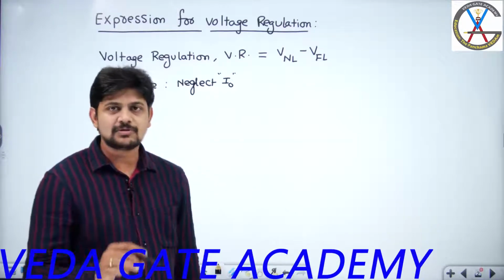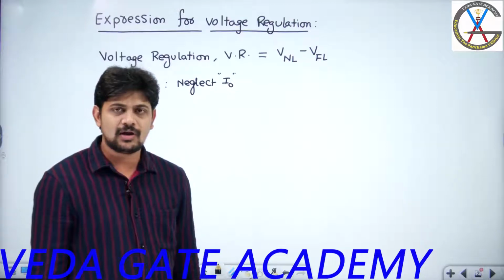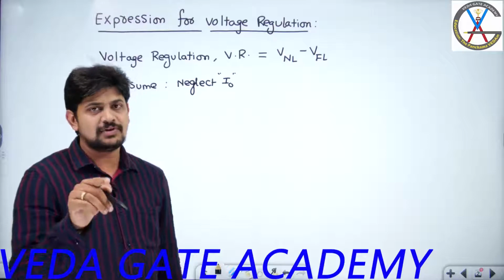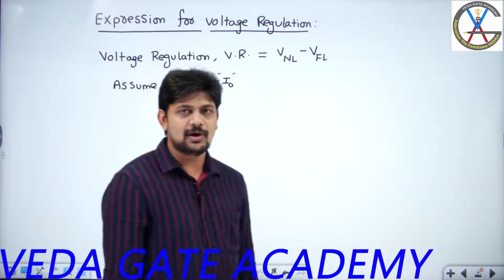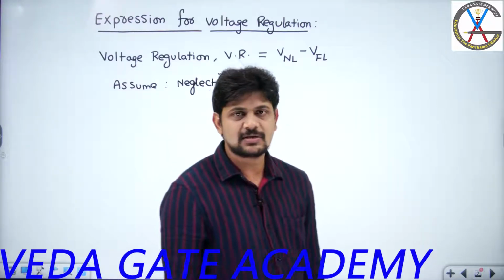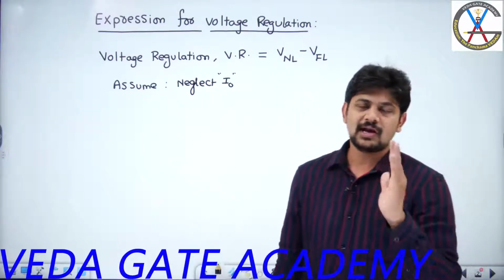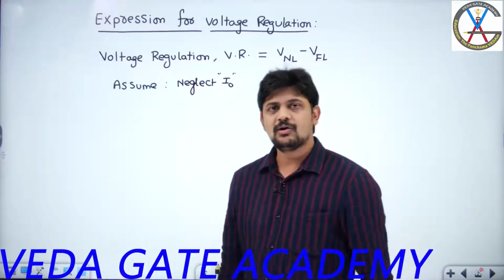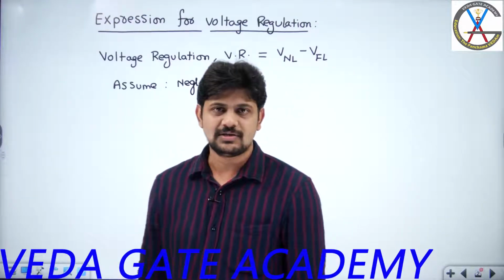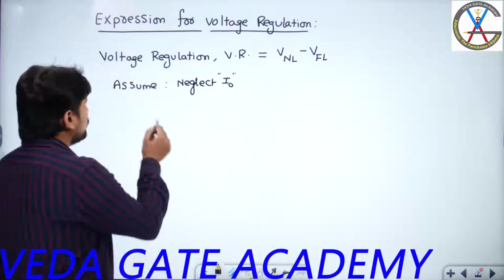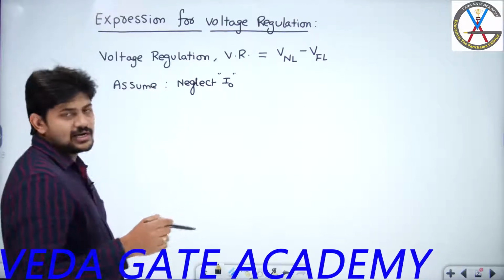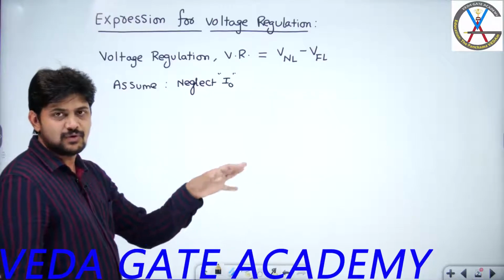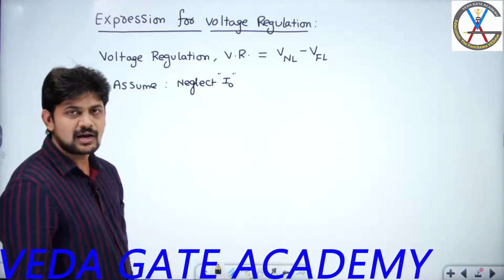In a practical transformer the no load current is very small, around 5% to 8% of full load current, so even if you neglect it, the deviations are very small and acceptable.